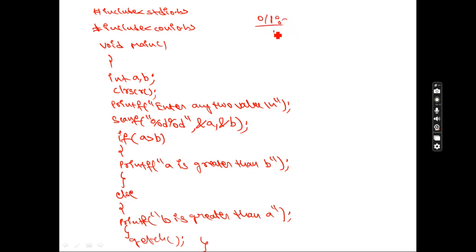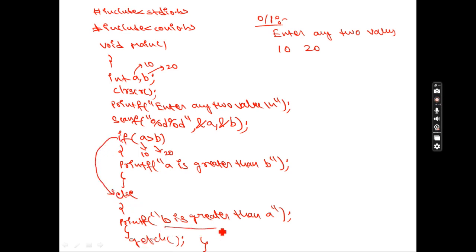It will ask you to enter any two values. By reading the message, the user will enter two values. For example, assume the user entered 10 and 20. So 10 will be stored in a, and 20 will be stored in b. Now in a there is 10, in b there is 20. So is 10 greater than 20? Condition true or false? False. So once the condition is false, the control moves from if directly to else.